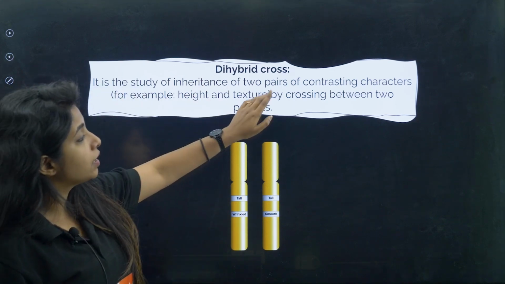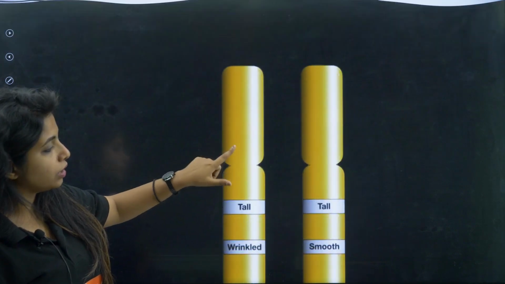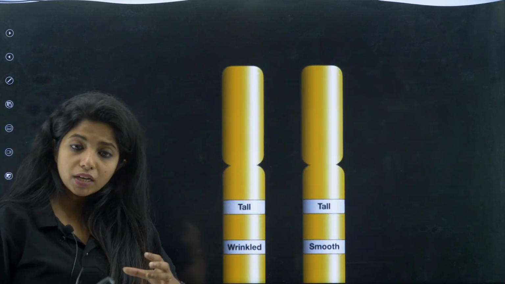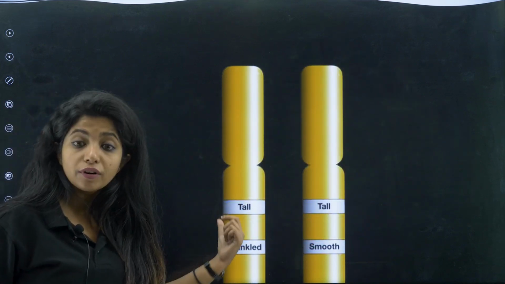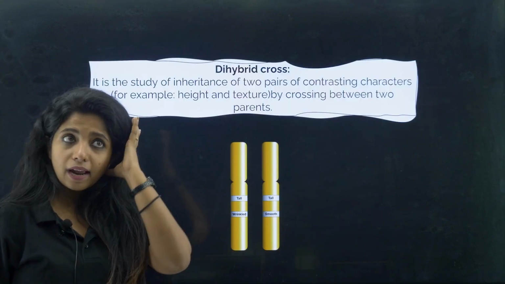It is a study of inheritance of two pairs of contrasting characters, crossing between two parents. Over here, I have two parents, and I am crossing them, but I am looking at two different characters as well. You will get to know more about it when I actually show you, and that will be done tomorrow.